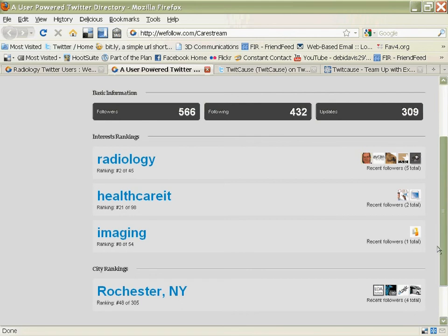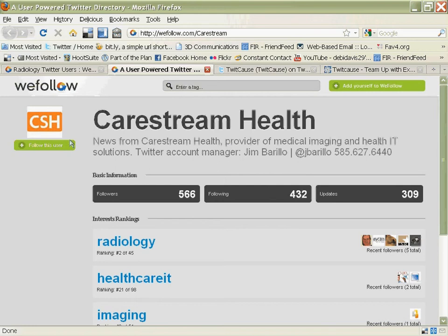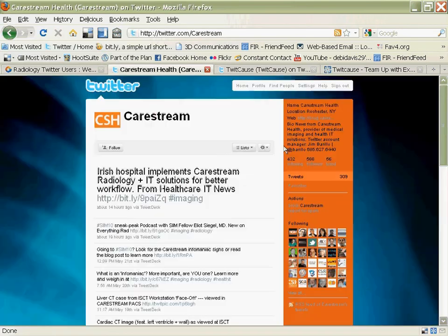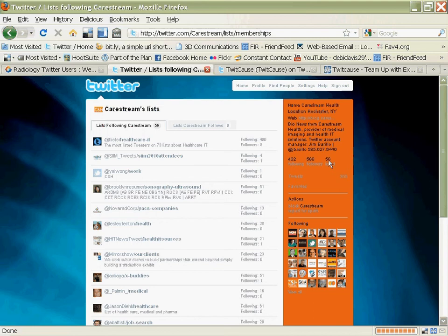I can see that they're listed on 56 lists, so I would again go to their list of people who have put them on lists and see what kind of list they're on. For instance, they're on a sonography and ultrasound list. They're also listed on a PACS companies list by Novarad Corporation, which is another one of the competitors. So this is kind of a floodgate to more resources that I can look into,